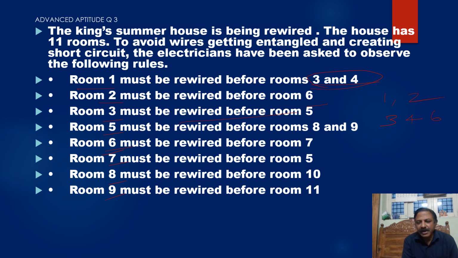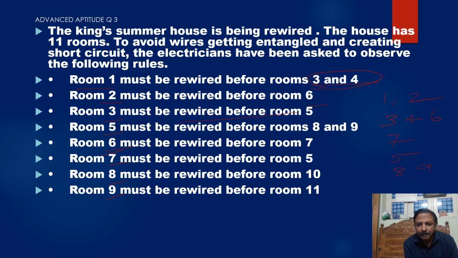So what we are doing, 1 and 2 we are doing parallelly. Next 3, 4 and 6. Next separately we wire room number 7. Next we go for room number 5 separately. Room number 7 must be rewired before 5. Then afterwards 5 before 8 and 9. Next we go for 8 and 9.